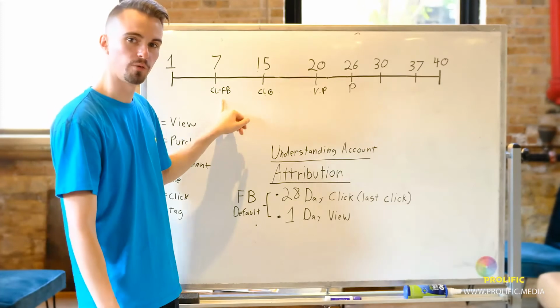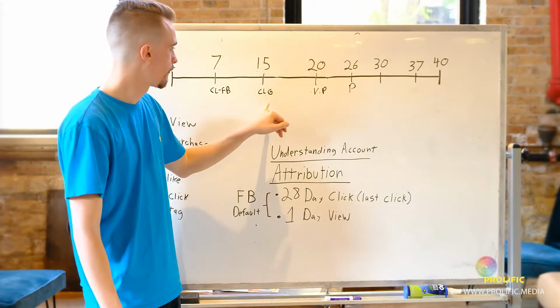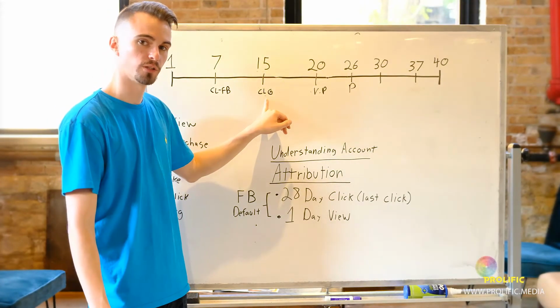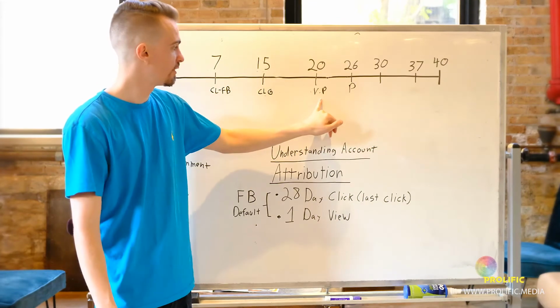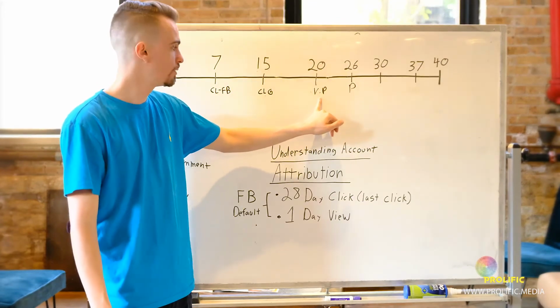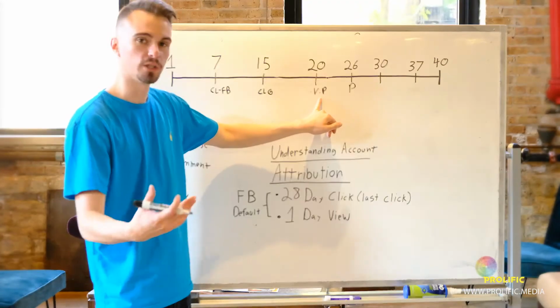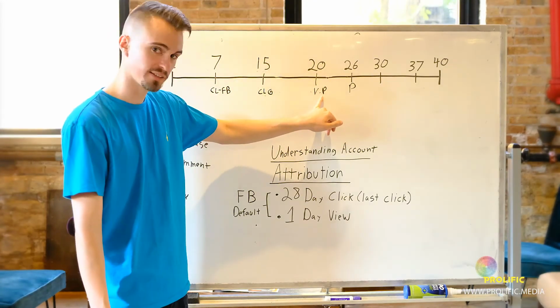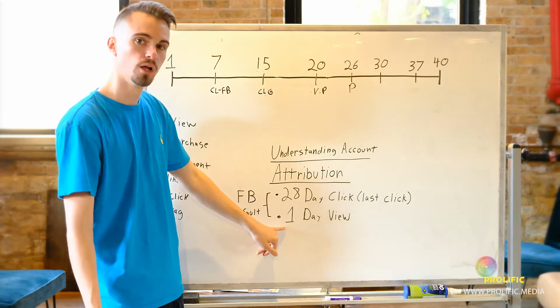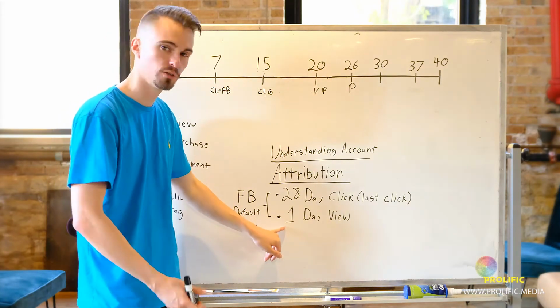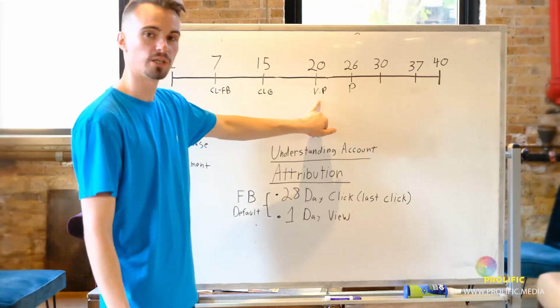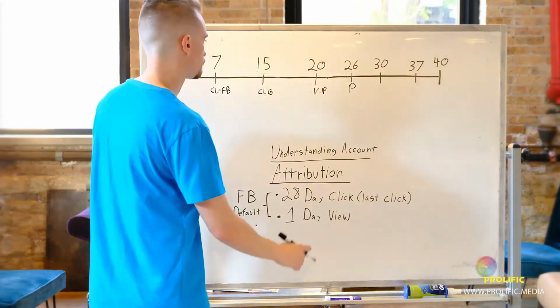The Facebook click will be attributed to the purchase. The Google click will be attributed to the purchase. However, the view product or view ad on Pinterest will not be attributed to the purchase unless you had a 28-day view. Most of the time the default is 1-day view, and I recommend 1-day view, so this would not get attributed.